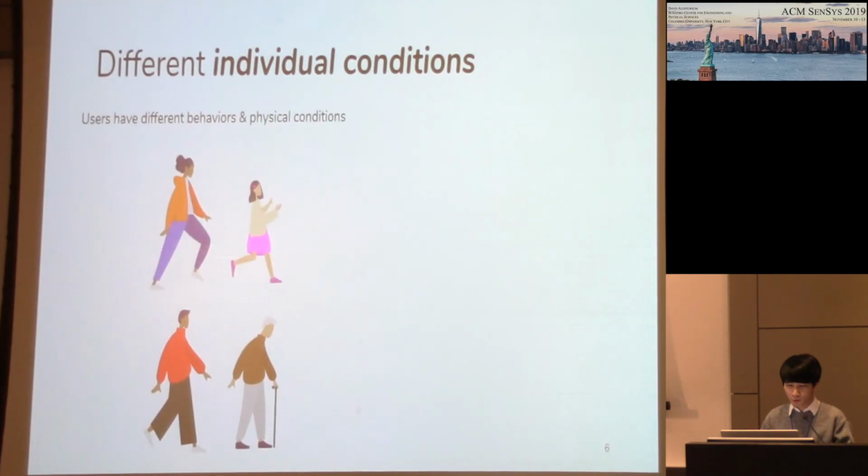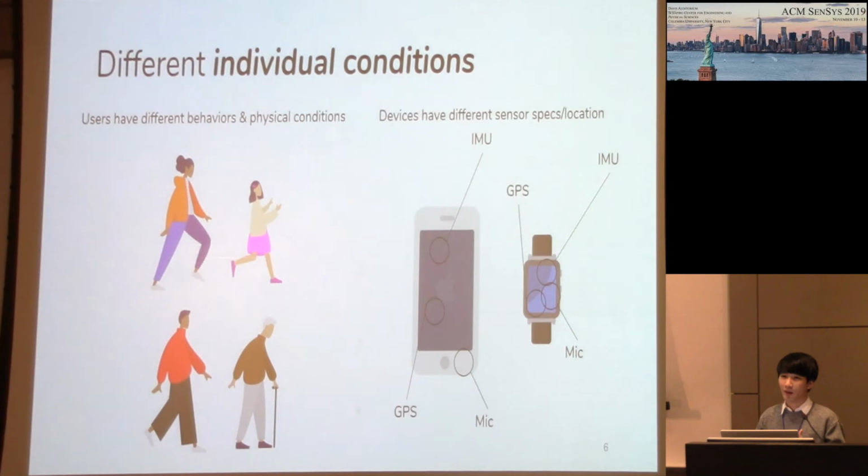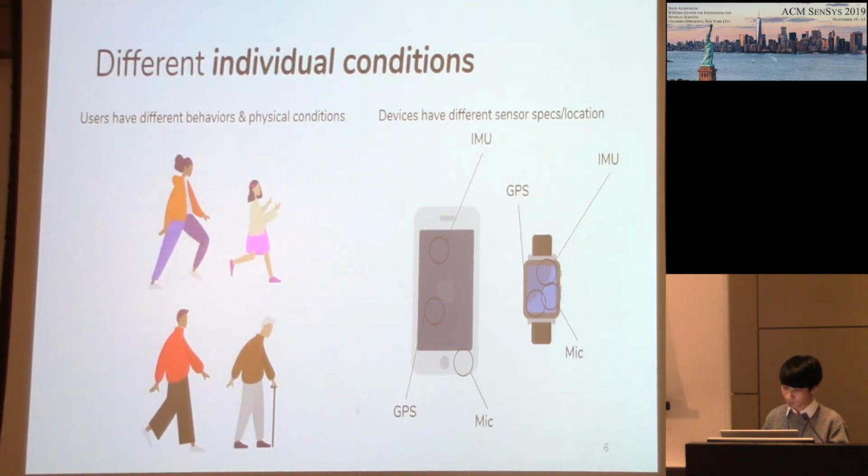For example, users have different behaviors and physical conditions, and their devices as well have different sensor specifications and locations, and so on. And those combinations make unique individual conditions for users.